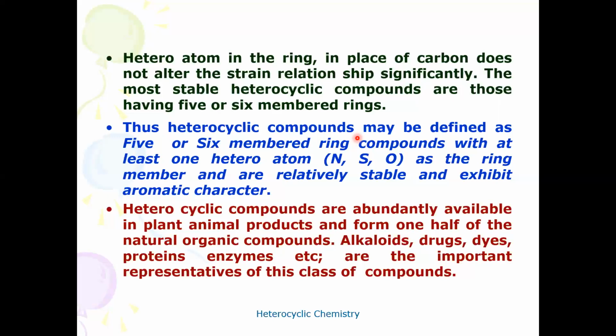What are the important sources of heterocyclic derivatives? They can be prepared synthetically, but many naturally occurring compounds also contain heterocyclic moieties. Heterocyclic compounds are abundantly available in plant and animal products and form one half of the natural organic compounds: alkaloids, drugs, dyes, proteins, enzymes, etc. They are important representatives of this class of compounds.